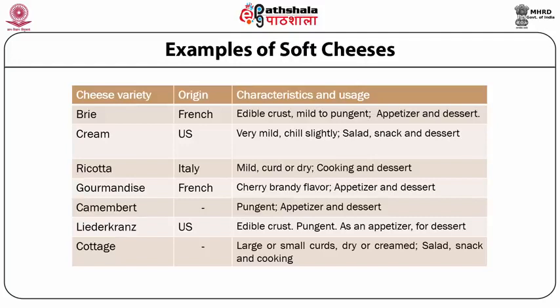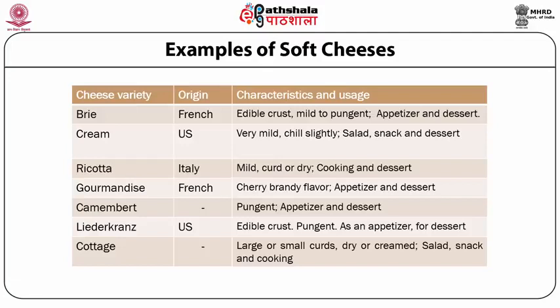The origin of brie is French. The origin of cream cheese is the United States. Ricotta originated in Italy, which is made from whey, particularly cheese whey. Gourmandise origin is French, and Liederkranz origin is the United States.